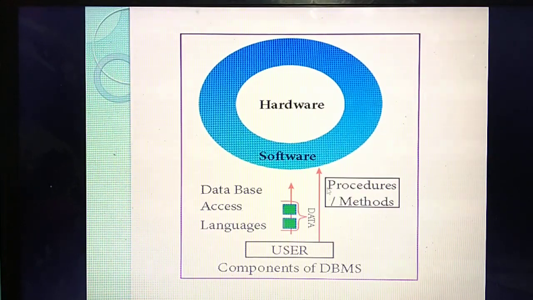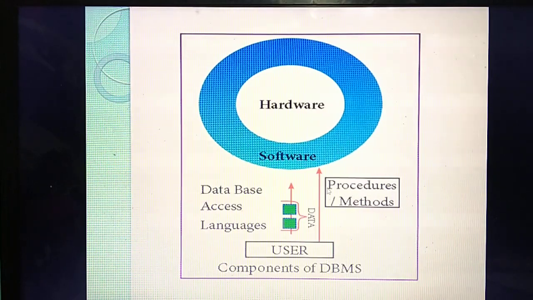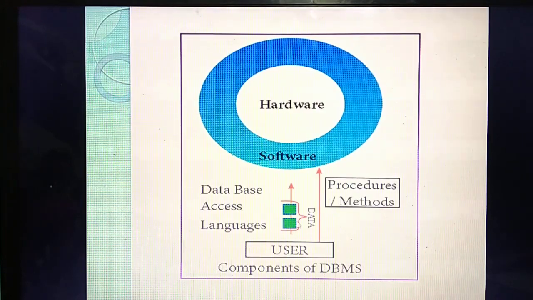What do you mean by data? Some inputs, any type of inputs. For example, last year you took your practical programs, and you were the user, giving input by typing your programs to the computer, isn't it? Likewise, here also the user is giving some data to the software. By using software, the hardware will be accessed. The green color symbol is shown as data.